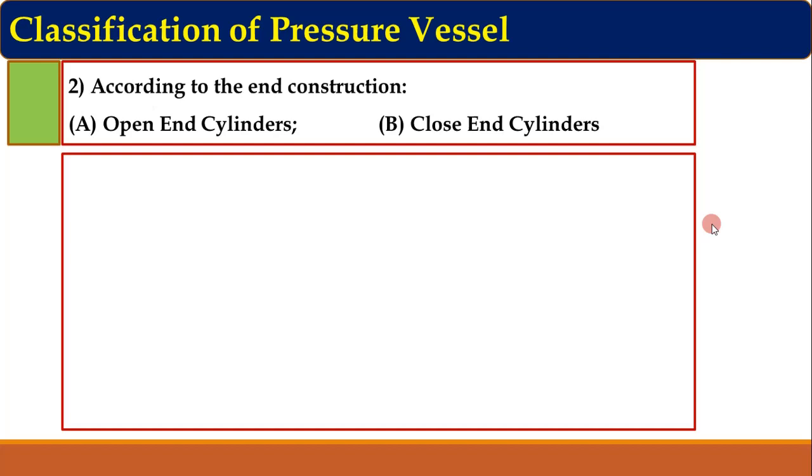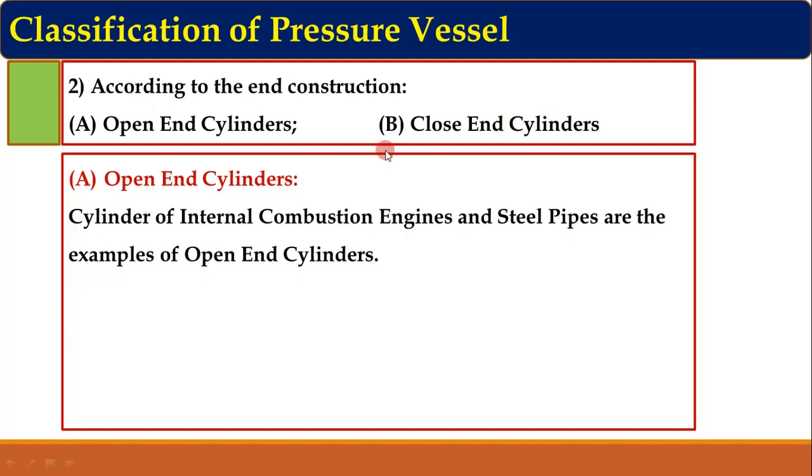Now the second way is according to the end construction. So according to end construction, there are two types. First one is open end cylinders and second one is closed end cylinders. The first one is open end cylinders. Cylinder of internal combustion engine and steel pipes are examples of open end cylinders. So an open end cylinder is simply one whose ends are open, just like a steel pipe, just like a cylinder of an IC engine.